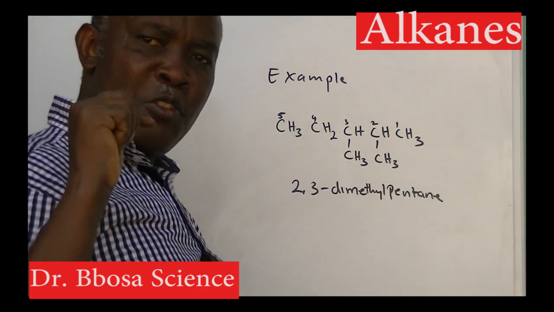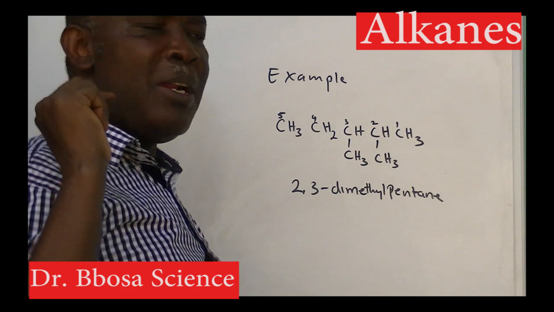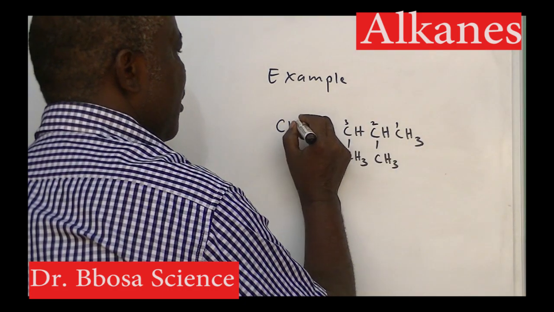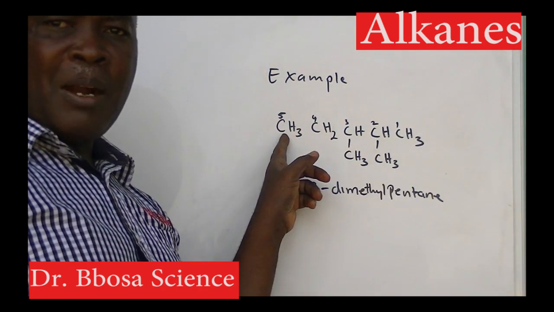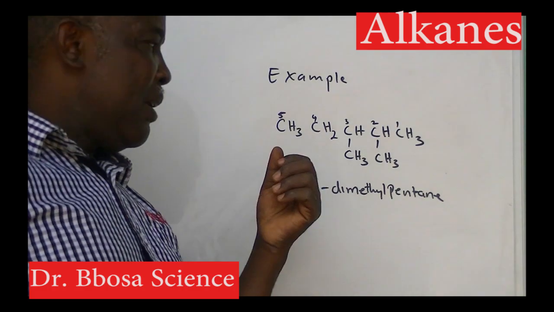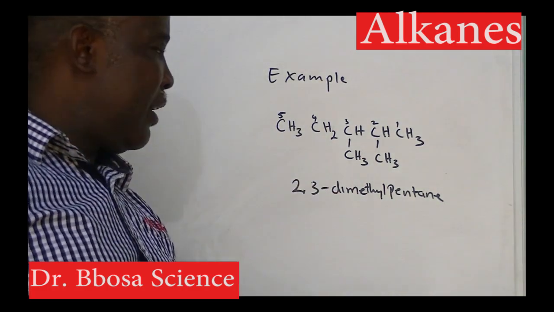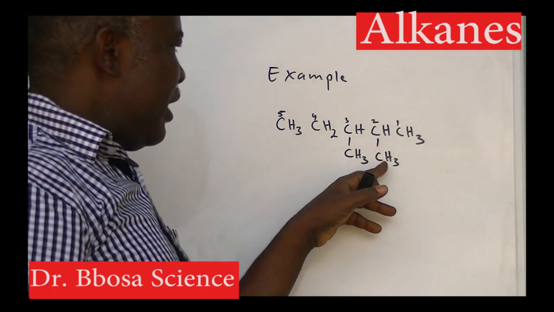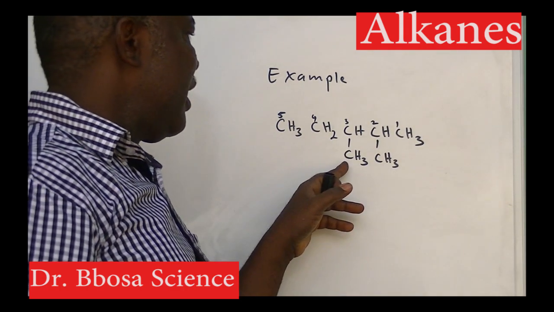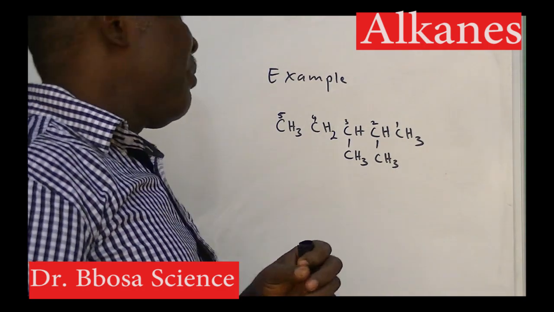The first rule says number from the side nearest the branch, 1, 2, 3, 4, 5. There are 5 carbon atoms in the longest continuous chain, so the parent name is pentane. On carbon 2, there is a methyl group. On carbon 3, there is a methyl group.